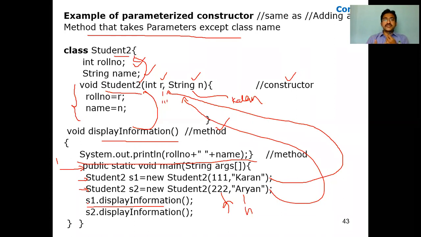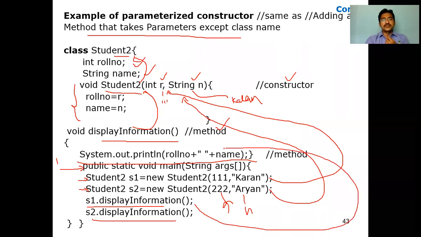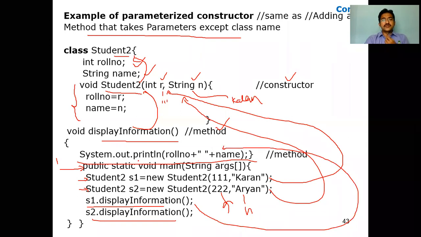Now when you want to call a method that is available inside a class, to access it we need to create the object. Already we have created S1. So how do we call the Student2 display information method? Object name dot method name: S1 dot display information, S2 dot display information. When you call S1 dot display information, it goes to the method and displays the roll number as well as the name. When you call S2, it calls this function and displays the roll number and name.